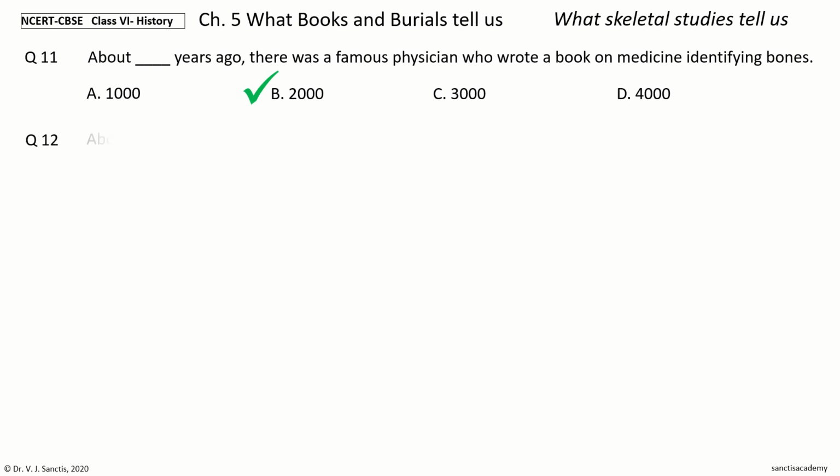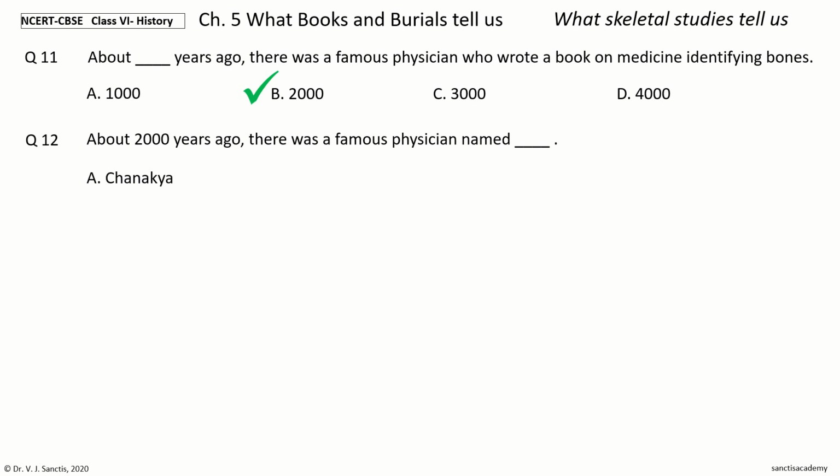Question 12. About 2000 years ago, there was a famous physician named dash. The options are Chanakya, Charaka, Arya, Vedvyasa. Your time to choose. And the answer is Charaka. So, about 2000 years ago, there was a famous physician named Charaka.